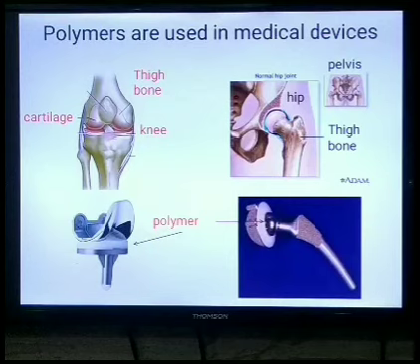Polymers are an important class of material for the medical field also. Examples are shown here. Here the polymers are also used for artificial knee and hip replacement. Other than this, polymer is used for filling the teeth gap. Also it is used for making syringes. Also it is used for making saline bottles. All are some examples of polymers used in the medical field.